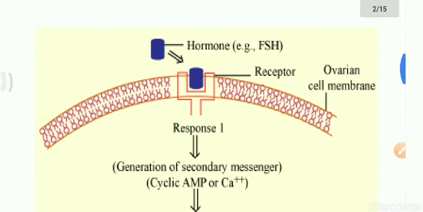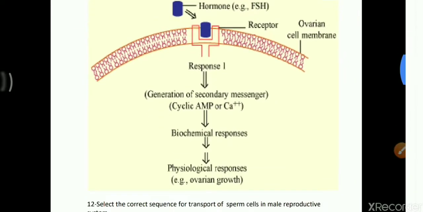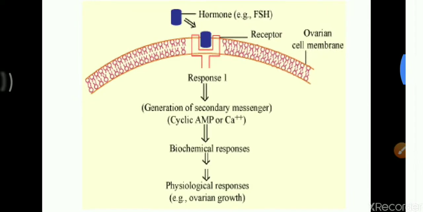So what will happen for a hormone which is made up of protein, like follicle stimulating hormone or FSH? When follicle stimulating hormone reaches its target cells, it is made up of proteins, and proteins are not lipophilic. Proteins cannot directly enter into the lipid bilayer membrane, so they must interact with the cell surface receptor. That's why the blue color is the hormone and the red color receptors are there. When it matches its receptor, then only the cell is able to access these hormones.